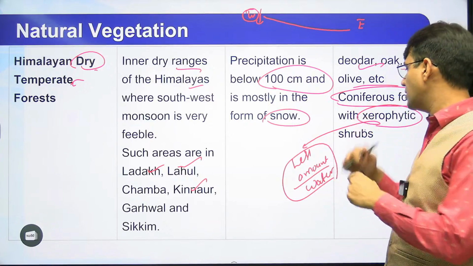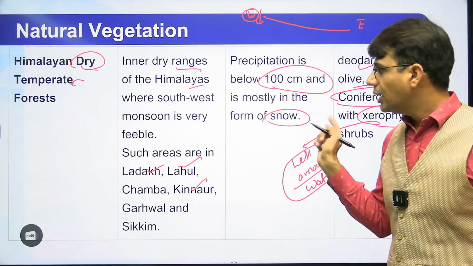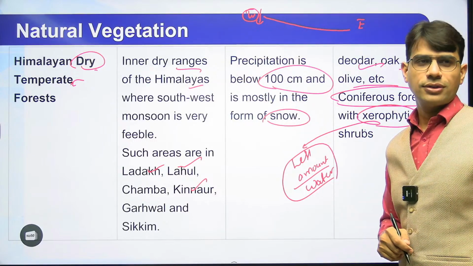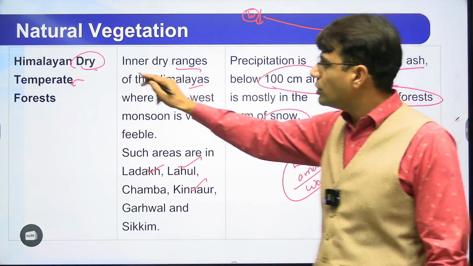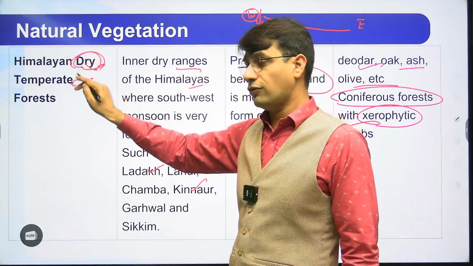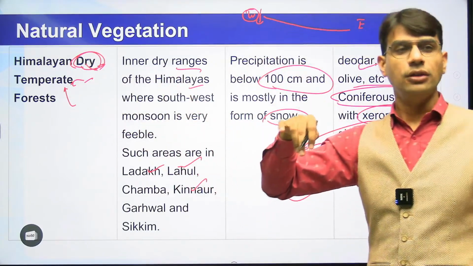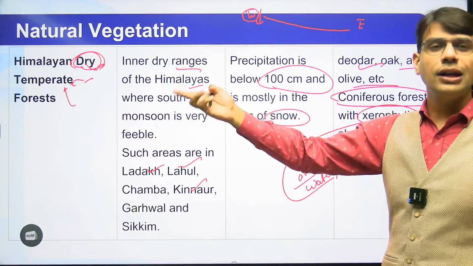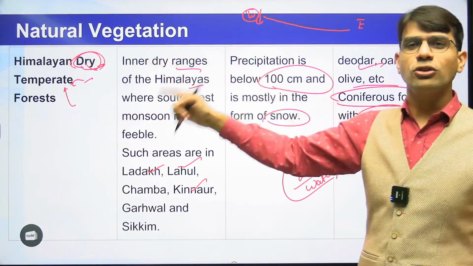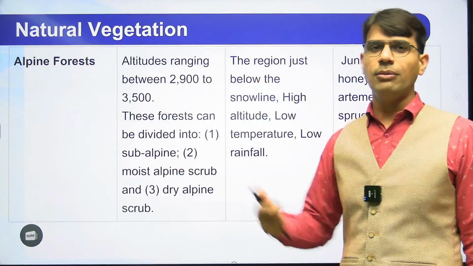So the xerophytic shrubs will be there, and they will be found in dry temperate forest. So just you have to concentrate on the word dry temperate. So dry is there, rainfall will be less. Temperate means temperature will be low. In dry and temperate, where will I have that? Obviously in Himalayas, but on the western side, because eastern side Himalayas have abundant rainfall.